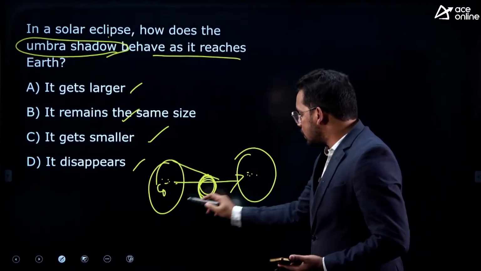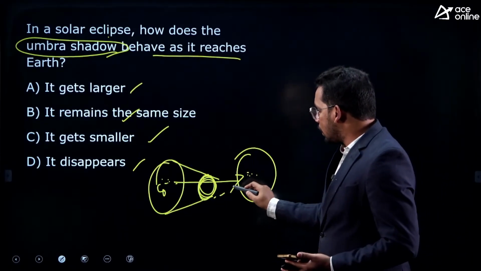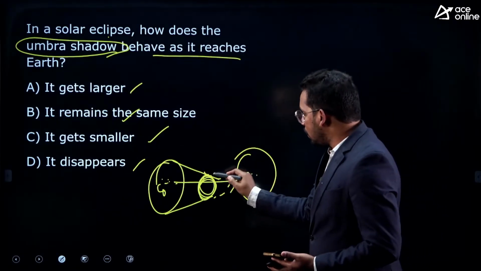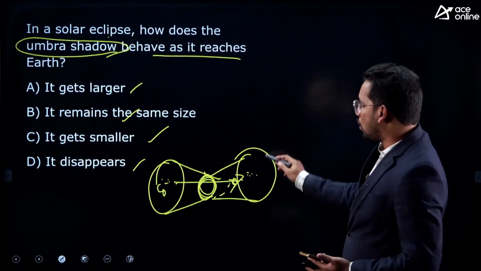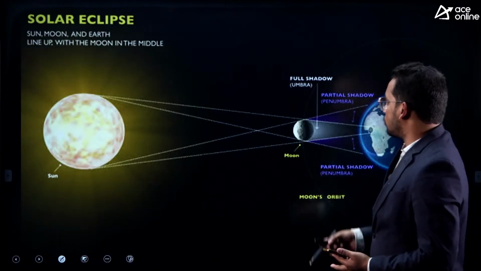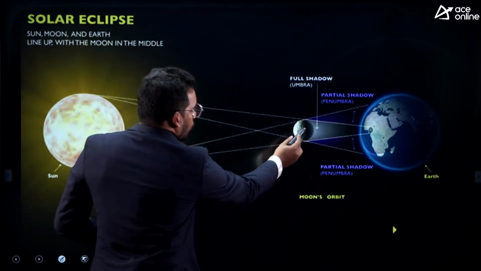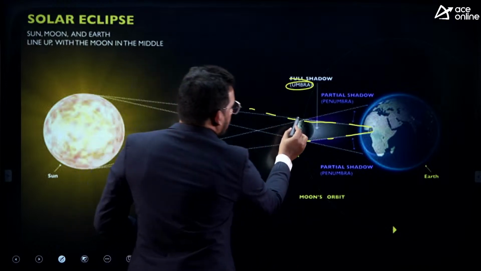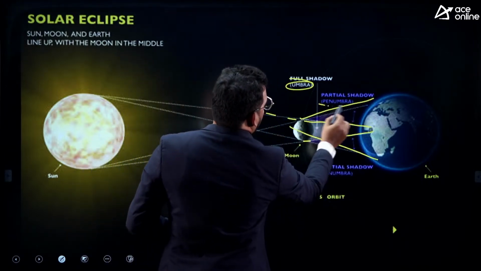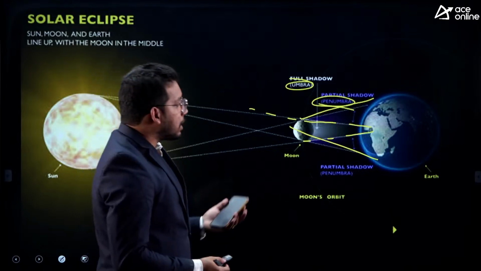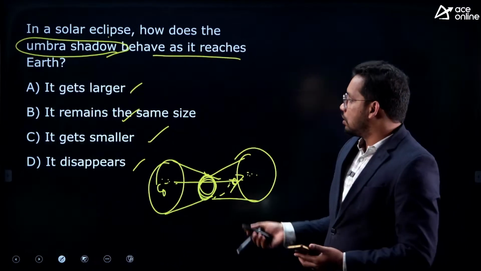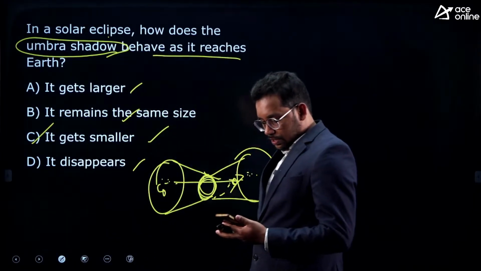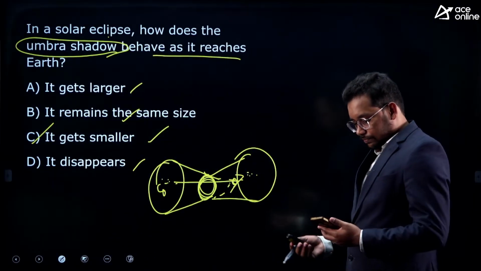So here, when the sun rays are coming towards the moon and it completely blocks them, this is called umbra, and after hitting the moon there will also be reflection and dim light falls on earth, it is called penumbra. Let me show you. So you can see here, moon, and as the sunlight reaches, it gets smaller, this is called umbra, and after reflecting back we have a dim light, this is called penumbra. So basically umbra size is getting smaller, right? So the answer is C, it gets smaller. So Prakash has answered this question. Good.